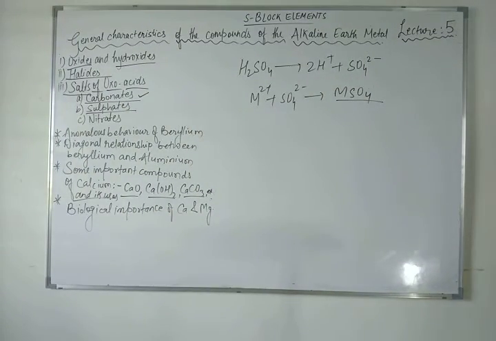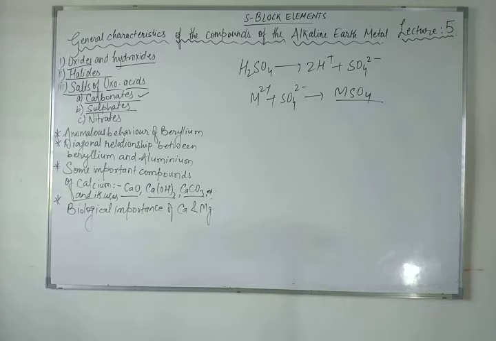The sulfates of all the alkaline earth metals are white solids and stable to heat. Beryllium sulfate and magnesium sulfate are readily soluble in water. The solubility decreases from calcium to barium sulfate.